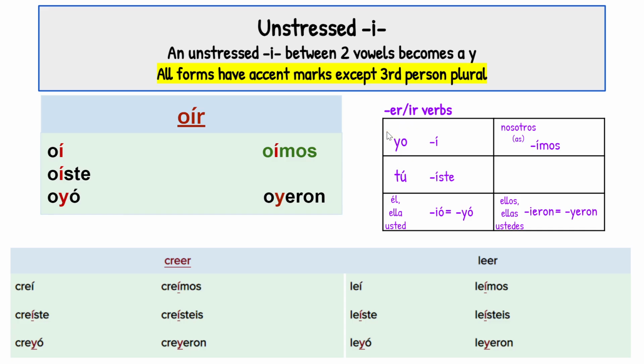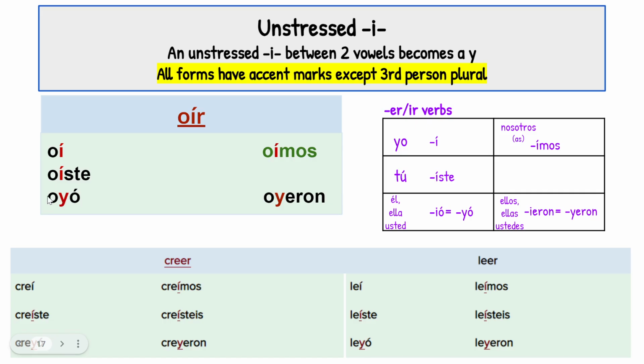Now how about the unstressed I? We can't have an I between two other vowels. If we have an I stuck in between two vowels, we're going to change that I to a Y. So oír, normally we take off the IR to conjugate, so this one's kind of weird, but anyway, we'd have our O and we'd add our I. Oí, this one has an accent. So short, right? It's just an O. Tú oíste. Now in the él, ella, usted form, it would have been an O, I, O.